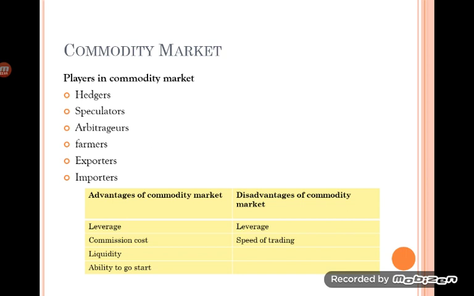Then disadvantages of the commodity market: the same leverage. There are price fluctuations, so it may lead to higher risk for the investors. Then the speed of trading, which sometimes will be very high and very fast, or sometimes slow. That also will definitely disturb the performance of the commodity market, which will result in risk in the form of losses to either buyers or sellers.